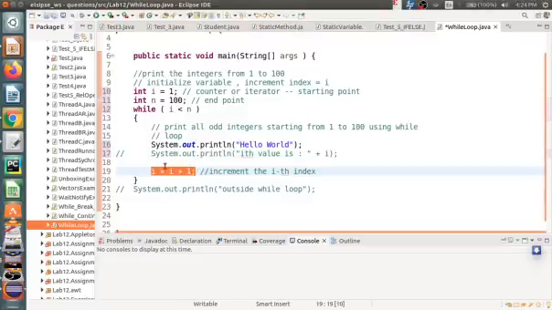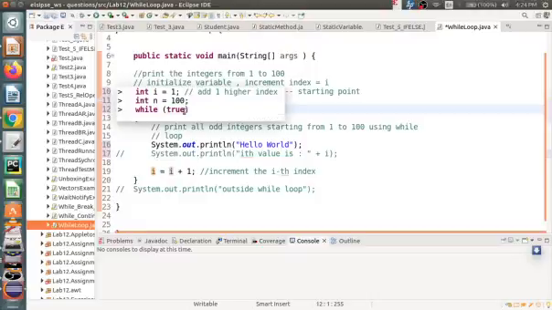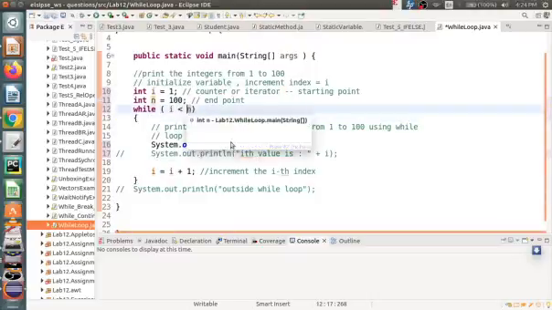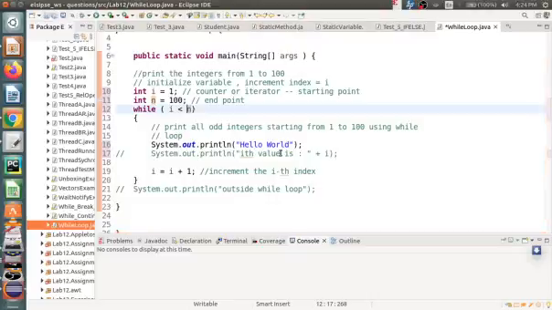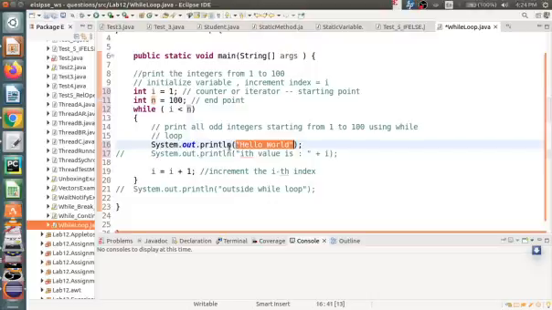Then once again I will be checked with n. So the control will go from line number 19 to line number 12. Inside the parenthesis, it will check whether I is less than n. What is n? 100. So I is equal to 2, and 2 is less than 100. So once again it will print hello world. Then I will be incremented further. I is equal to 3. Then once again it will check with n. It is true, so it will go inside the while block.